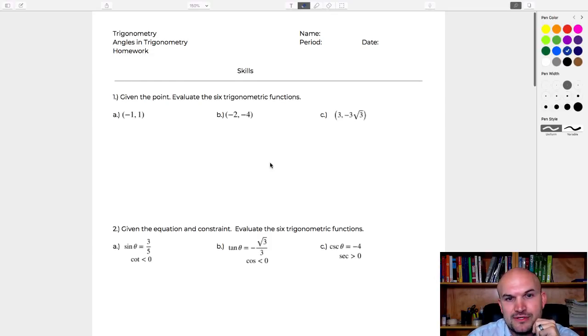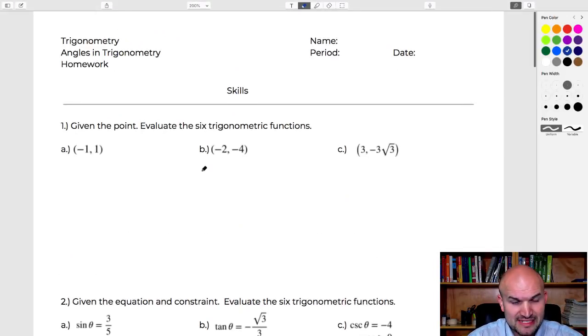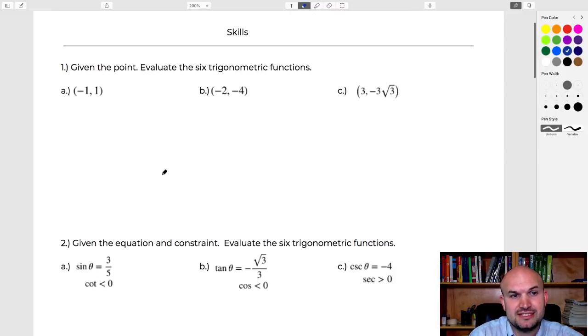So let's go ahead and get into this. If you are covering trig, that's awesome. If not, but you're coming up to it, I think this would be great for you to know for any class in trigonometry or pre-calculus. So the first one says evaluate the 6 trigonometric functions at the point. Basically, what I tell my students in this case is the first thing we want to do is plot the point. And so we plot this point.